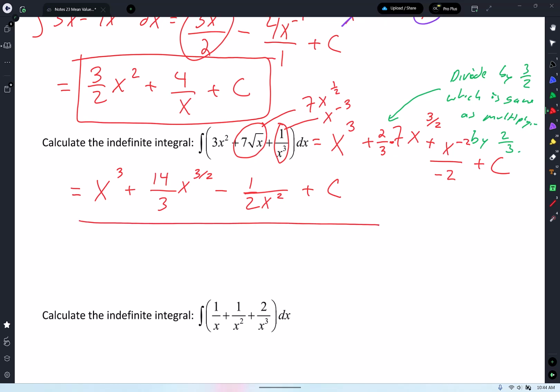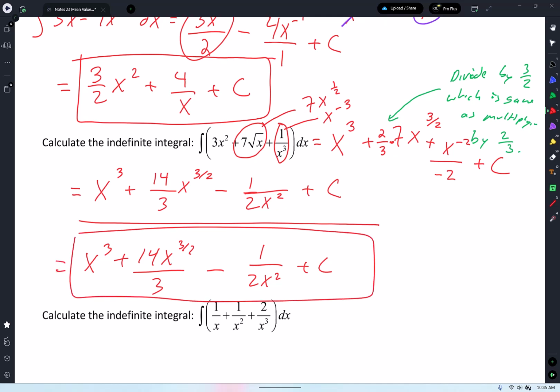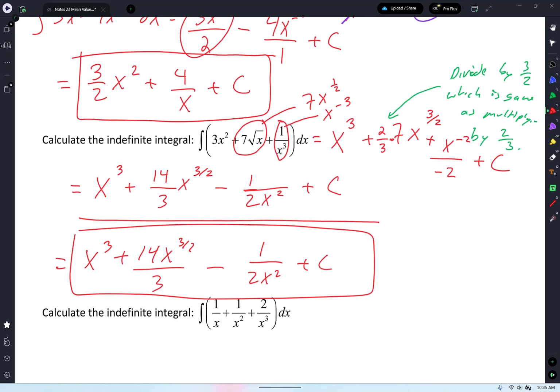I guess if you don't like that, you can write the x to the 3 halves with the 14 up there. X cubed plus 14 x to the 3 halves over 3 minus, to be consistent. But you don't have to. They're both the same. Delta should count them both right. If you were doing it on the AP exam, they'd count both right.